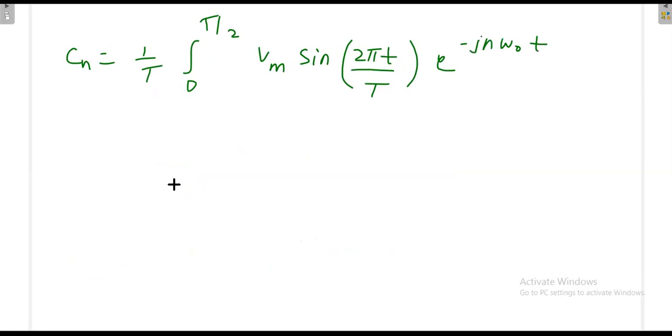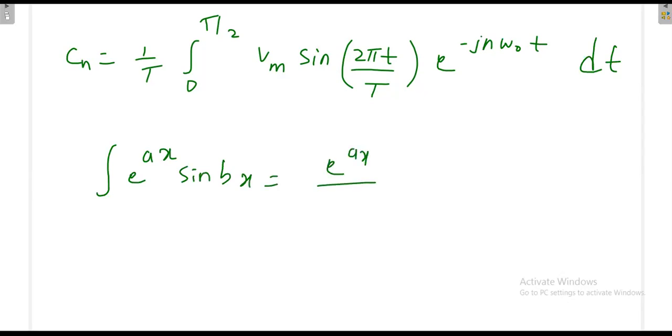Here the integration consists of a sine as well as an exponential term. In both cases we have the small t variable, so the integration is a little bit complex. We can apply a known method: integration of e power ax sine bx is equal to e power ax divided by a square plus b square, times a sine bx minus b cos bx.